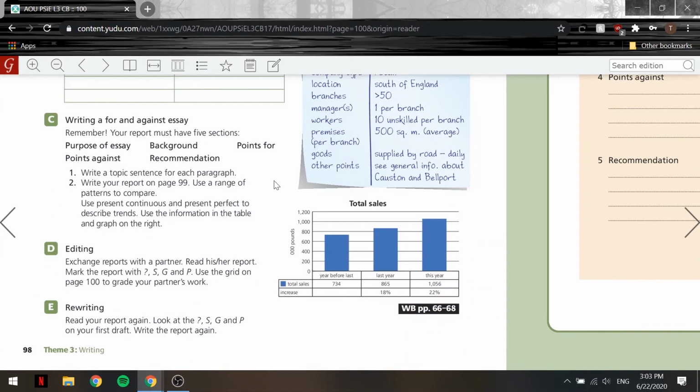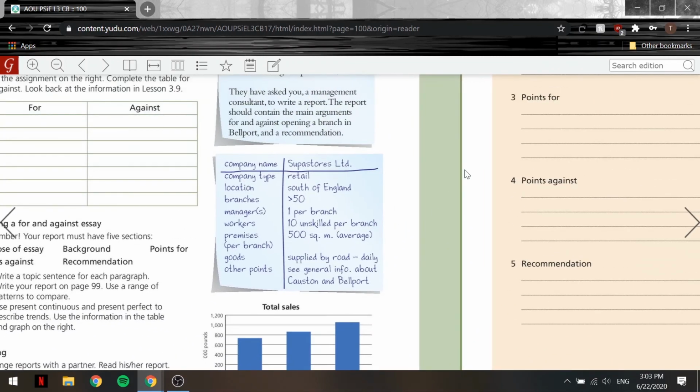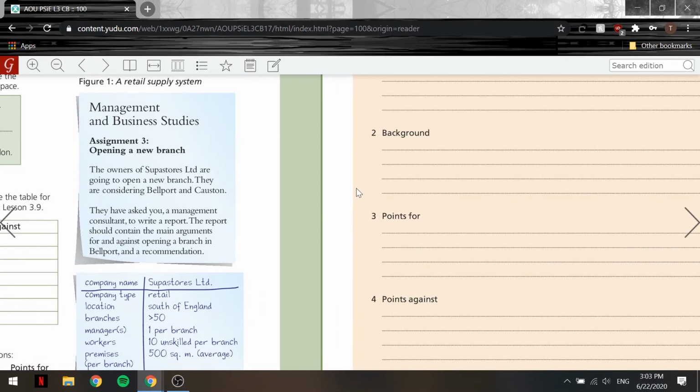So let me just check to make sure here that we're good. Okay, we're doing great. Perfect. There are many factors in favor of opening a branch in Bellport. Now I started in points 4, by the way, guys. So there are many factors in favor of opening a branch in Bellport. Firstly, it is easier to recruit staff in Bellport because the town is much larger than Coston. In addition, the unemployment rate in Bellport is 10%, whereas it is only 3% in Coston. Secondly, they will get higher sales in Bellport because the town has a much larger population.